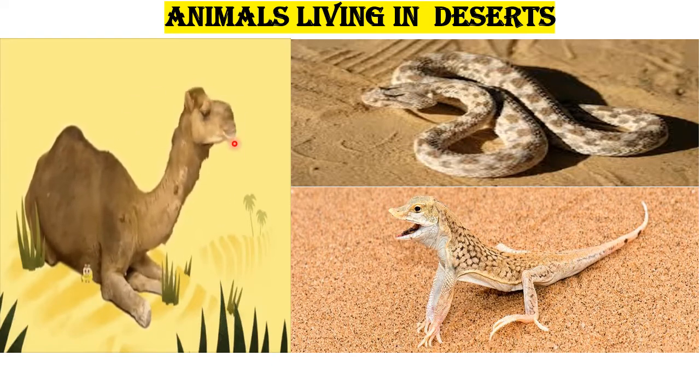And what animal is this? Snake. And what is this? Lizard. Snake and lizard come under reptiles. Even you can see the snake and lizard in desert. Snakes and lizards travel on ground. They live in burrows. This helps them to escape the heat of the desert. So deserts are usually very hot and have very little water. So these animals live in desert.